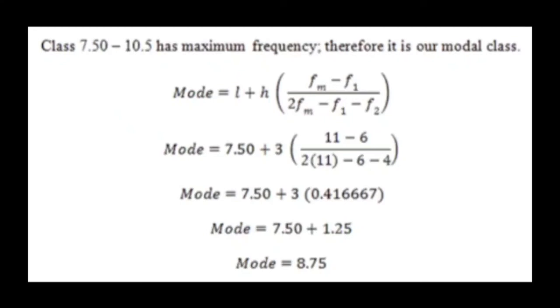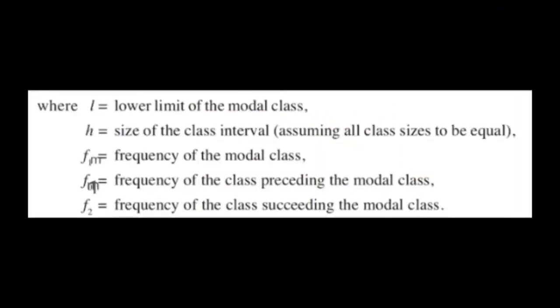Now what does the mode formula for grouped data say? The formula is L plus H bracket open Fm minus F1 divided by 2Fm minus F1 minus F2. So what do L, H, Fm, F1 and F2 mean? Let's take a look. L means the same as in the median, but in the median it was the lower limit of the median class, while here it means the lower limit of the modal class.